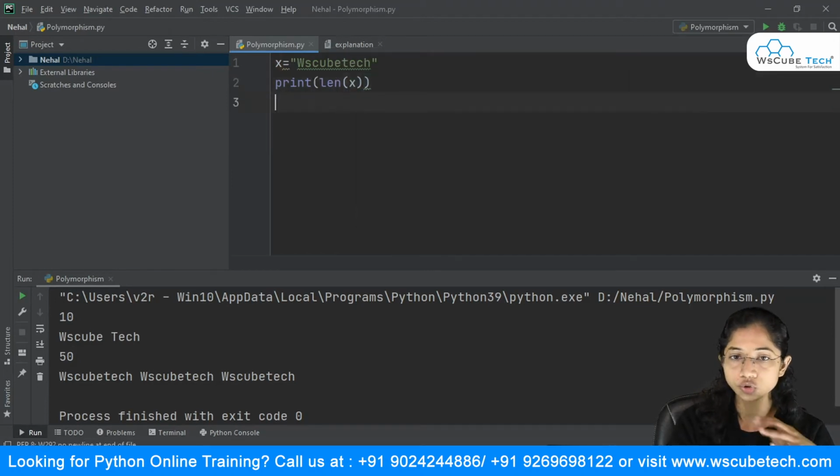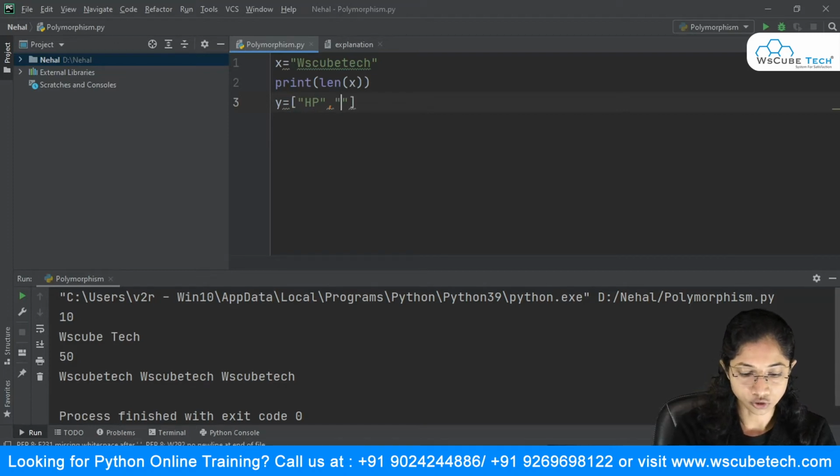Similarly, I can use this length method with any of my data types. Suppose I can use this with list, tuple, dictionary. So we'll take down that example as well. Here suppose I'm creating a list, and I have a collection. Suppose I have the names of the brands of laptops. So say for example I have HP, Sony. Sony has stopped down, but still we can write it down just to understand.